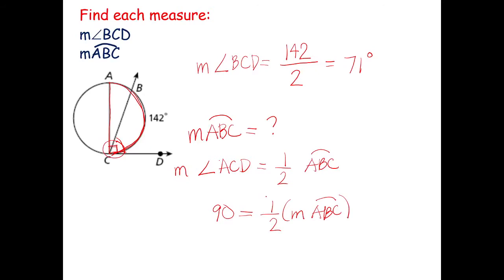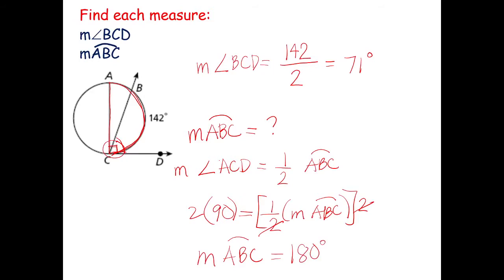So multiply both sides by 2. Multiply this by 2, canceled out. That's why the answer, which was stated by your classmate a while ago, is simply 180 degrees. So it's a semicircle.